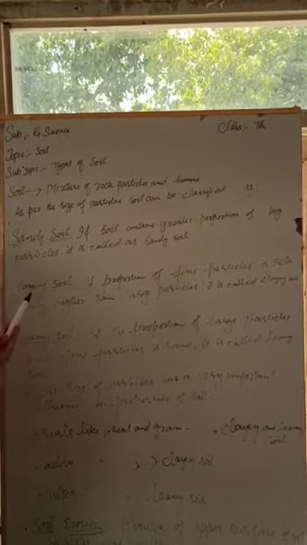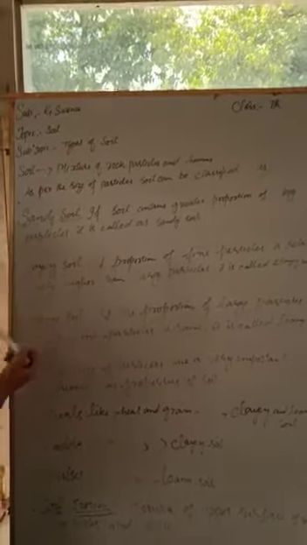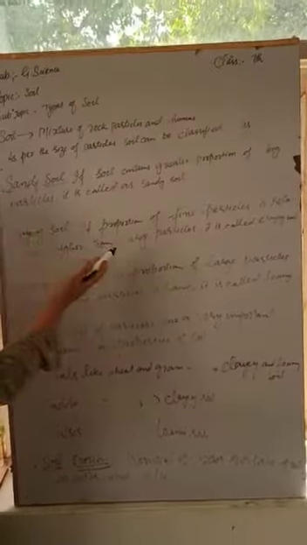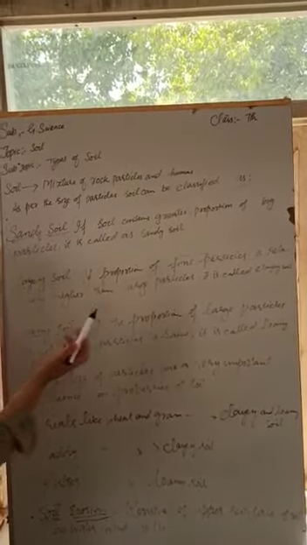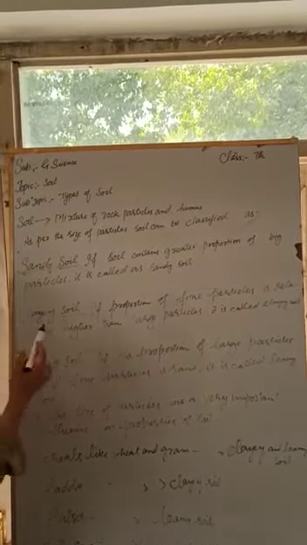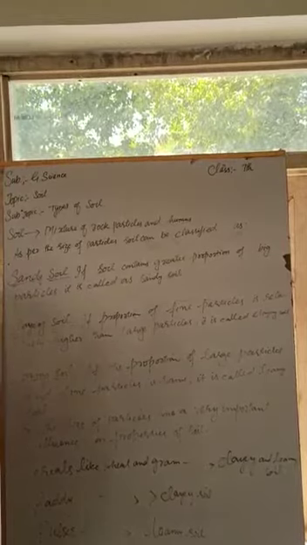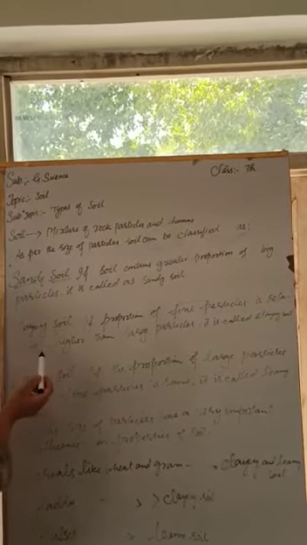Now, after this we have clay soil. If the proportion of fine particles is relatively higher than the proportion of large particles, then it's called clay soil. Here we do not have large air gaps between the soil particles, and this soil can retain more water than sandy soil.